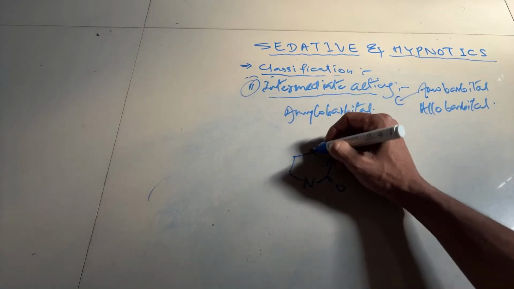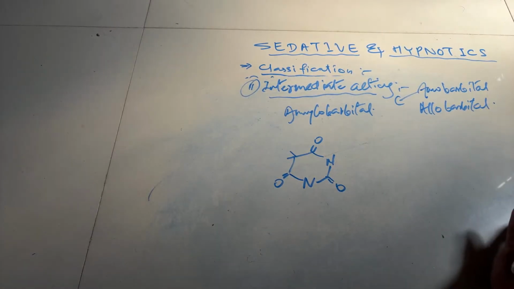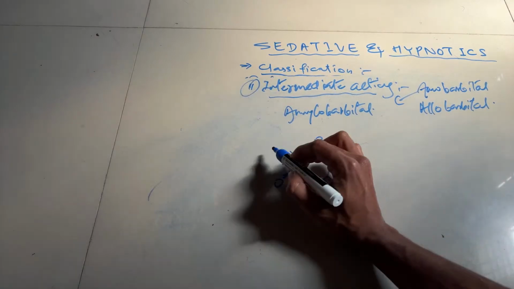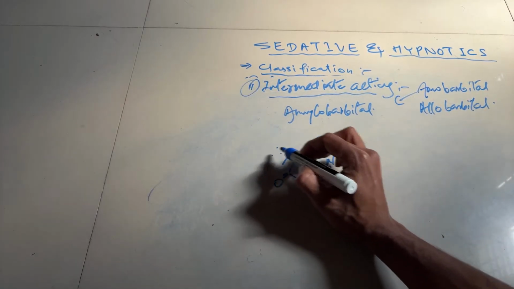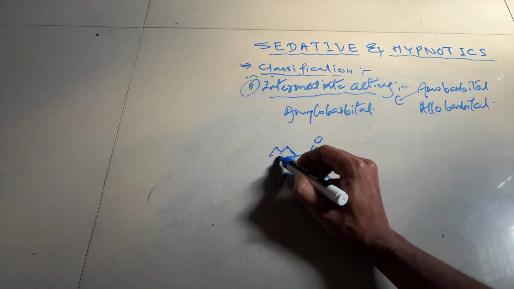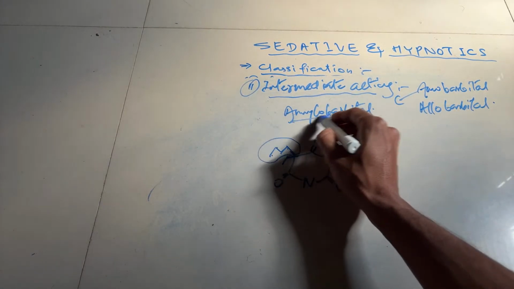Now, there are 2 hydrogens present at the 5th position, yes or no? Those 2 hydrogens will be substituted, one with an ethyl group and the other with 1, 2, 3, 4, 5, an isopentyl group. Because of the presence of the isopentyl group, it is called amylobarbital, and also amobarbital. Am I clear?